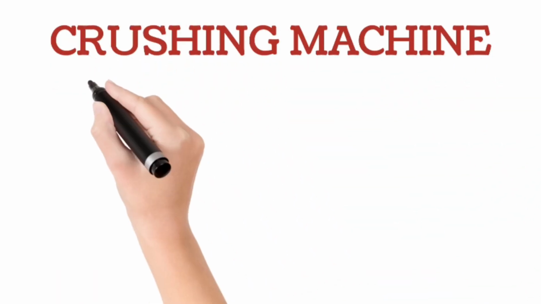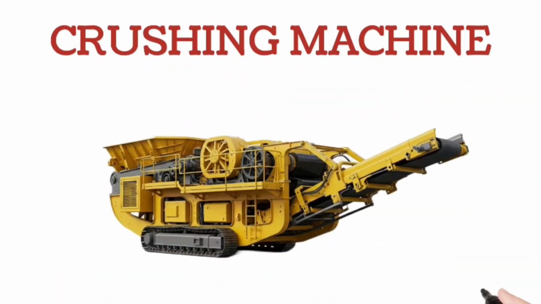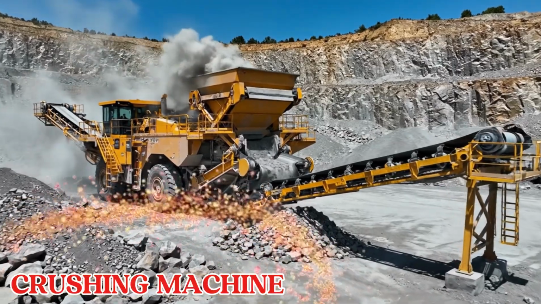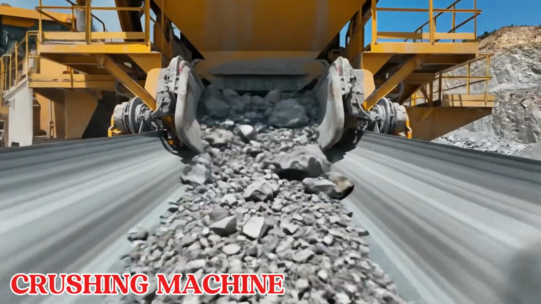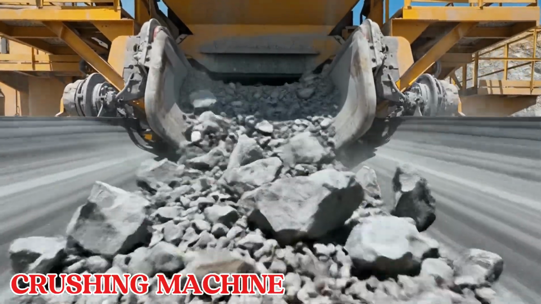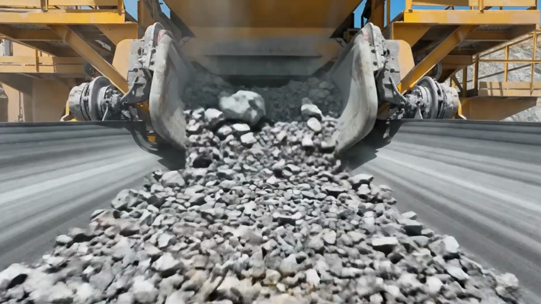Dear kids, look at this. This is a crushing machine. A crushing machine is a heavy industrial machine used to break large stones, rocks, or construction waste into smaller pieces.